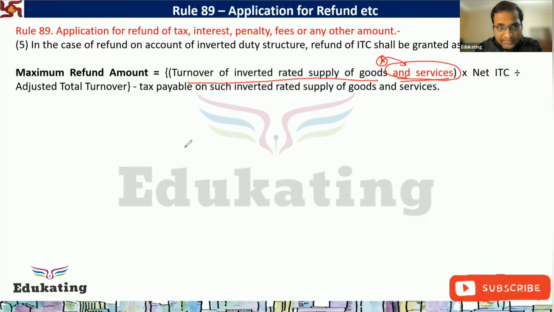Because the restriction is on input only. The restriction is on input service refund only, but there is no restriction for inverted duty for making the outward supply of service.